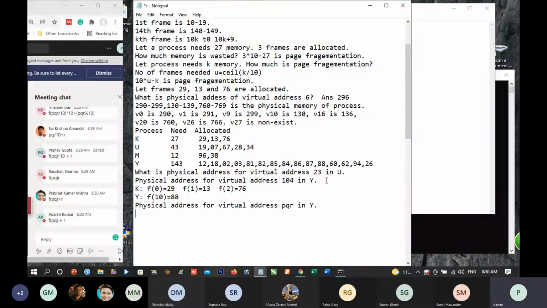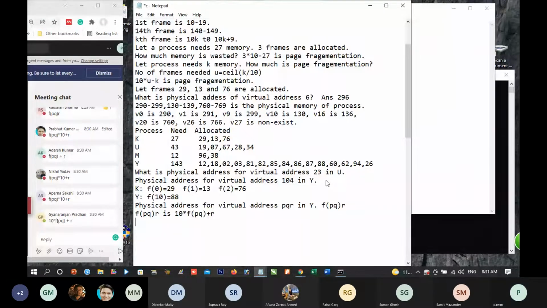Roshan has given the correct answer. FPQ concatenated with R, it is not multiplication. And as Gyan has written it, it is N into FPQ plus R. Is it correct? So our answer is FPQ concatenated with R. This is our answer, not multiplication.